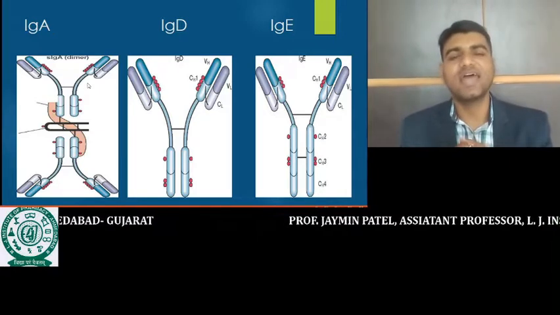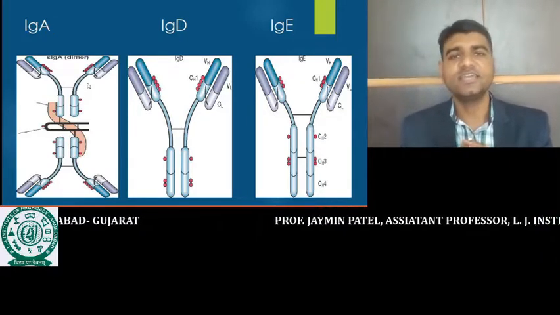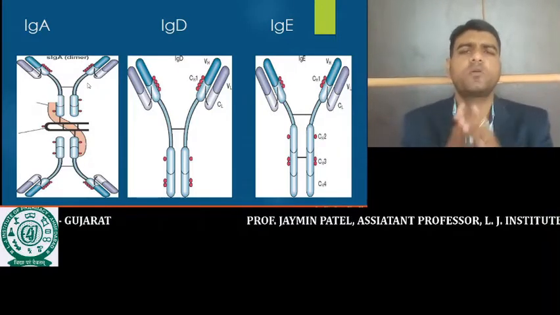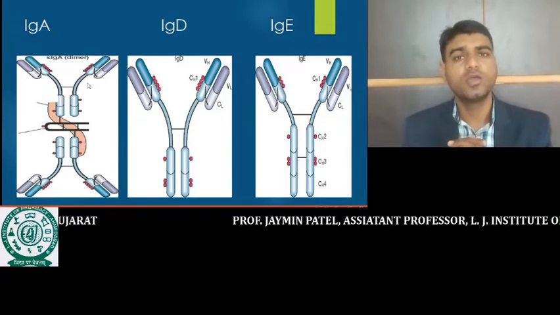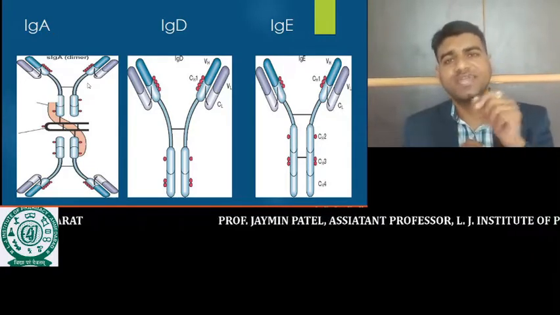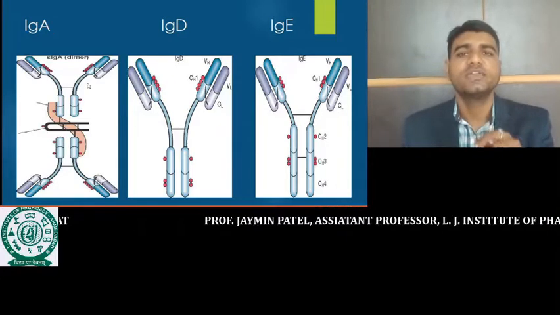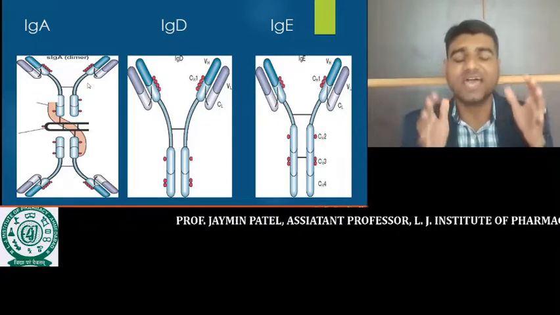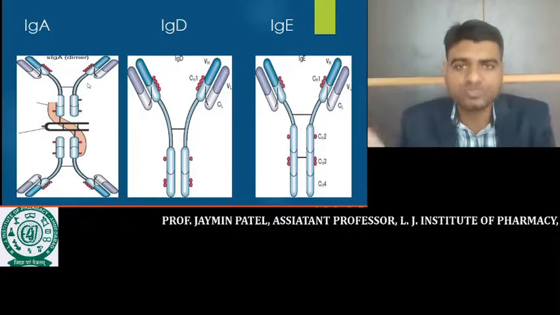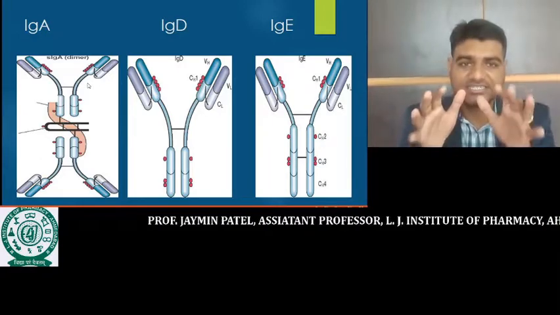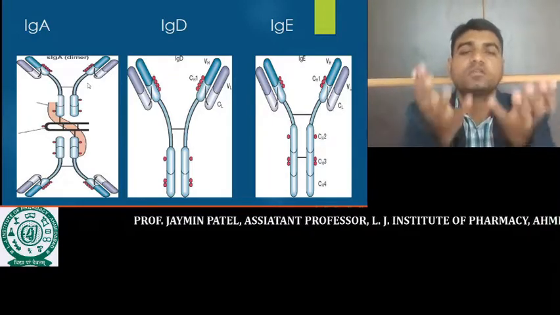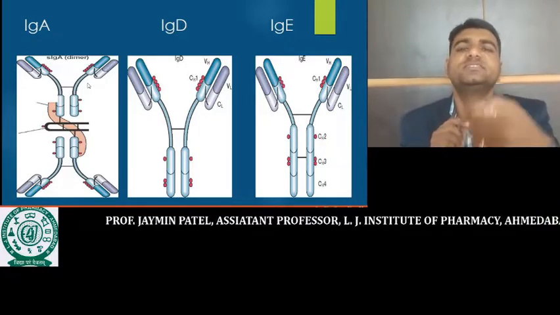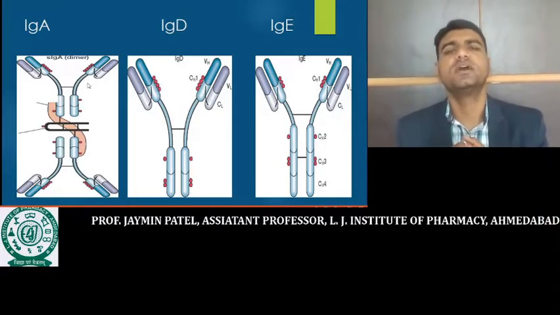Okay. Next one, that is IgD. IgD is produced by the B cells. The exact mechanism of IgD is not yet completely known, but scientists believe that IgD is helpful in the production of antibody. When IgD is produced by the B cell, this IgD activates the B cell to produce a large quantity of antibody. So antibody production is increased in the presence of IgD. That is the role of IgD.